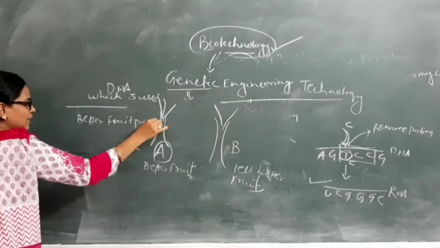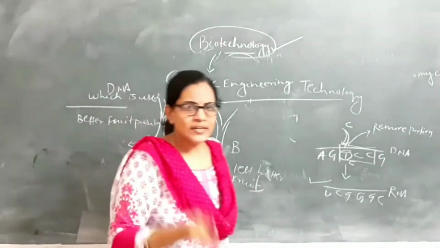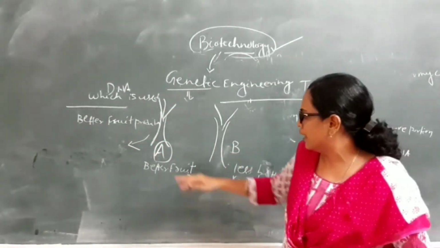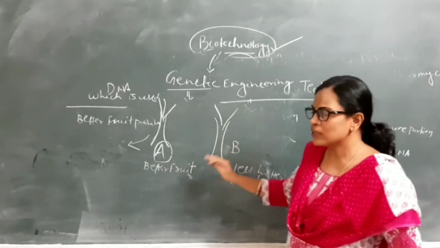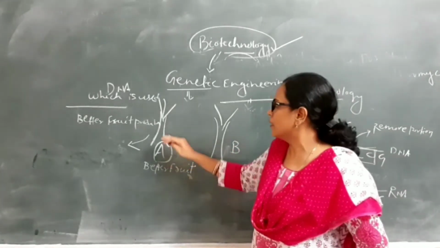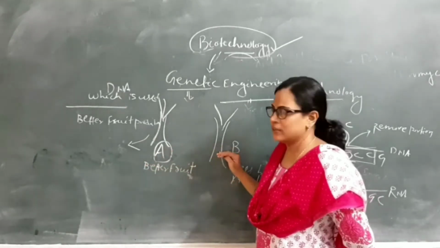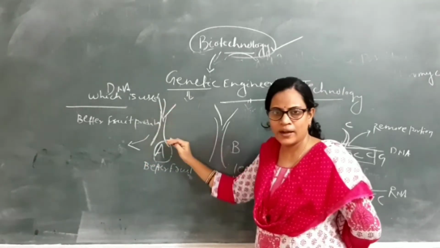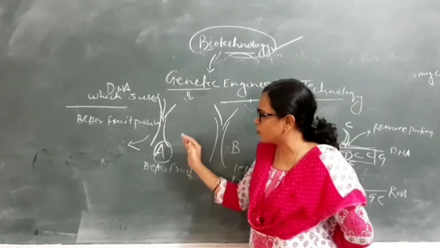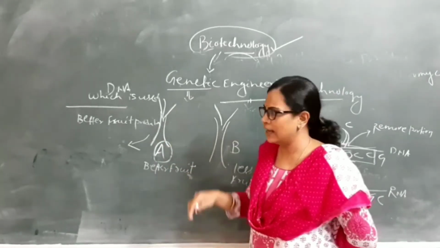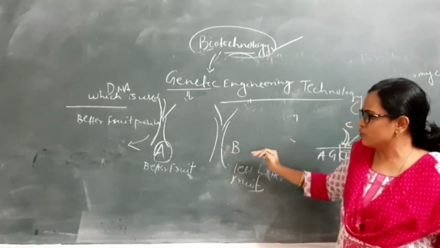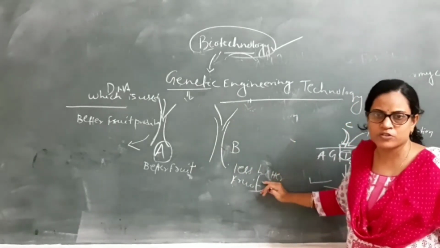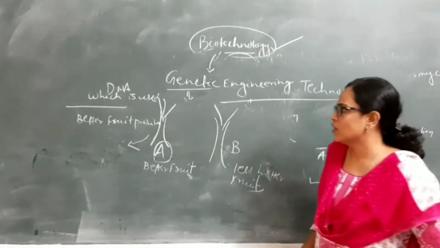We take the two plants: A is for better production of fruit and B is less good as compared to A. First we take the DNA of plant A and plant B and study the DNA of plant A which is responsible for better fruit production, and the DNA of plant B which is mainly responsible for less good fruit production.